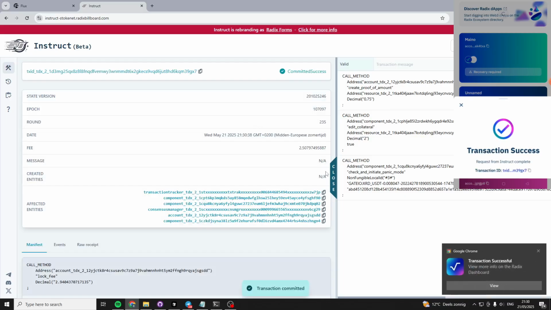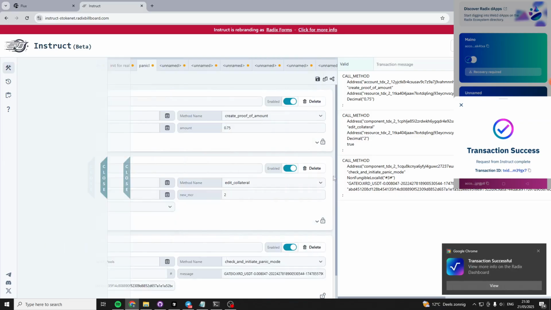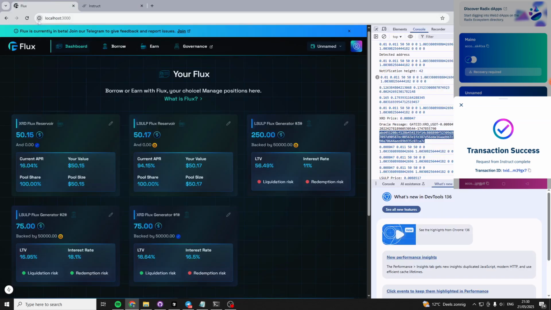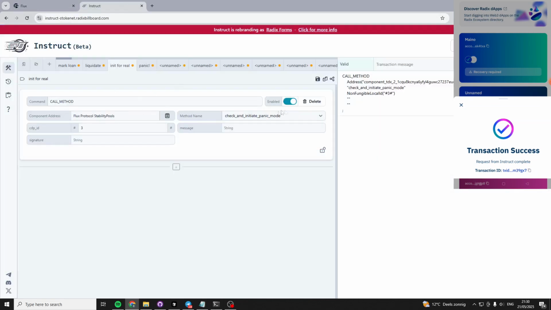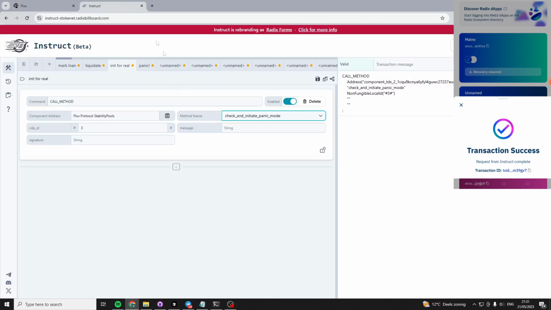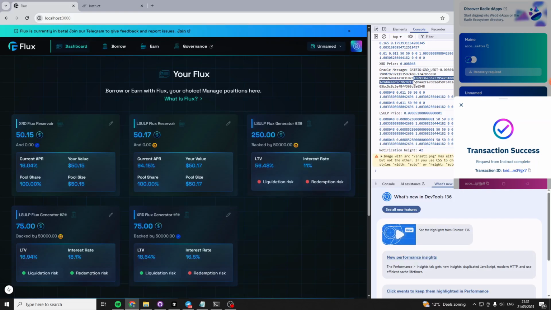And now we have to wait 3 minutes, I think, before we can initiate panic mode for real, because that's what I set it to. To do that, we need to call the initiate panic mode method again. So let's put in this data.